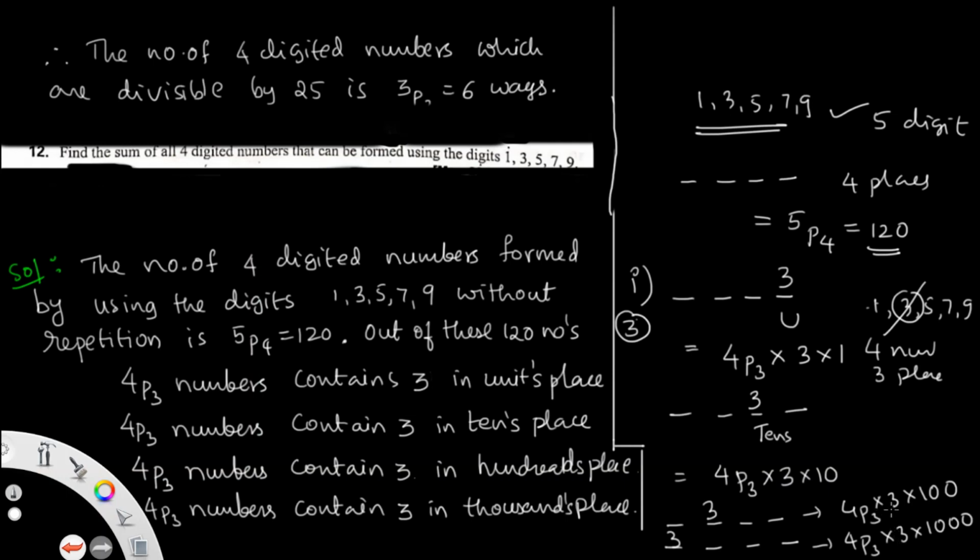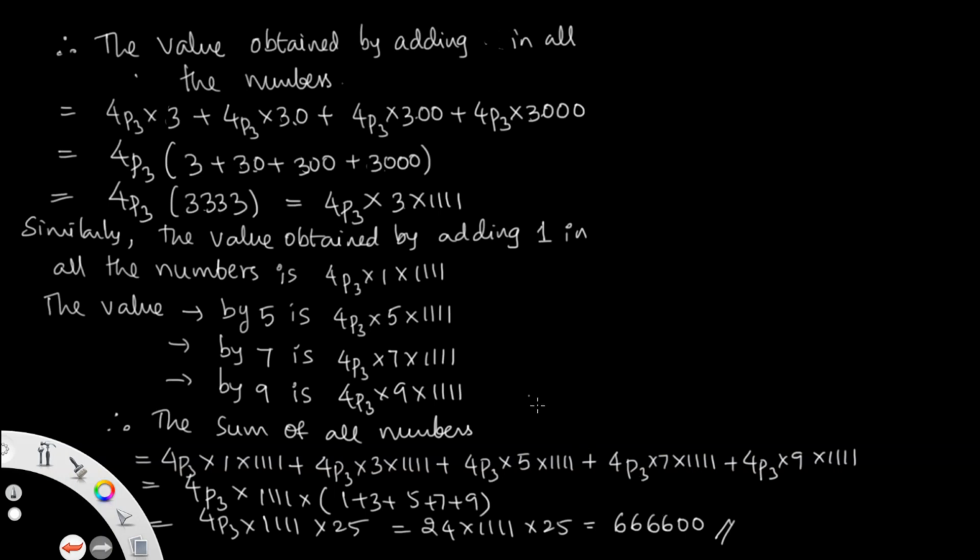Now adding all these, the value obtained by placing 3 in all places is 4P3 into 3 plus 4P3 into 30 plus 4P3 into 300 plus 4P3 into 3000.